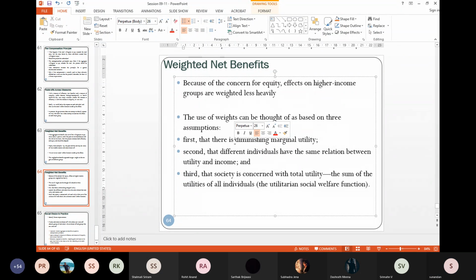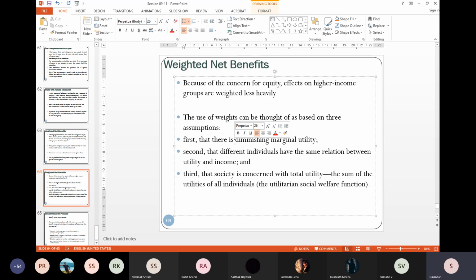While the same increase in income will have very, very insignificant impact on the utility of rich people. Just give 100 rupees to a person earning 10 lakhs a month. What will be that impact? Epsilon. Give 100 rupees to a rickshaw puller. Significant.